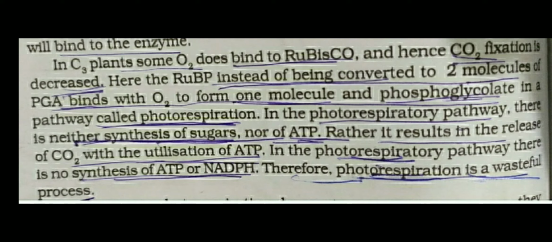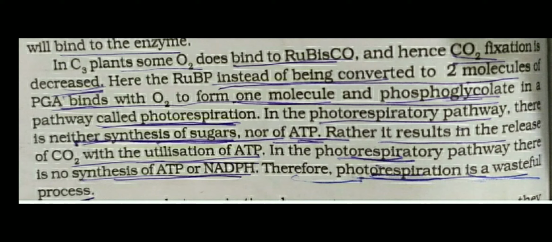In this process, synthesis of sugar does not occur. Synthesis of ATP does not take place. CO2 is released, and utilization of ATP occurs. In the C3 cycle two PGA molecules are formed, but when one of these is converted into phosphoglycolate, this cycle is called photorespiration.